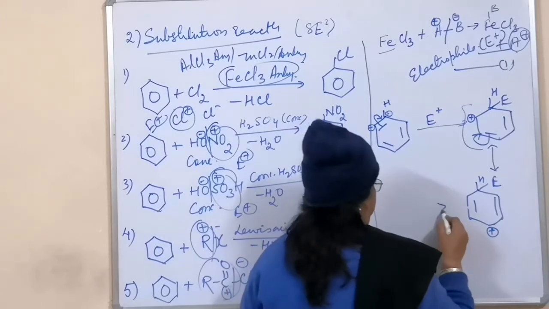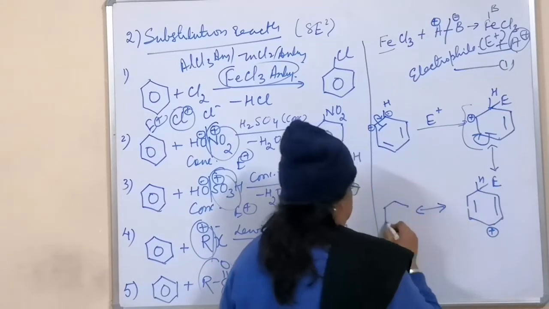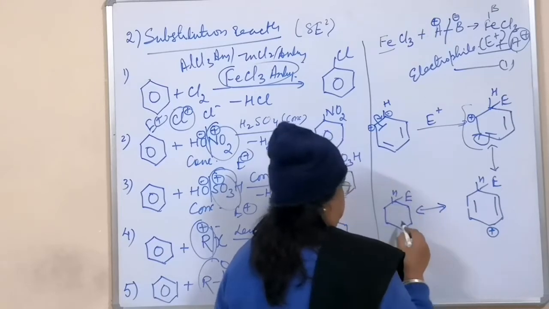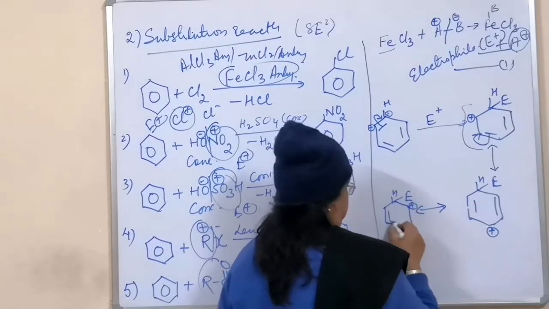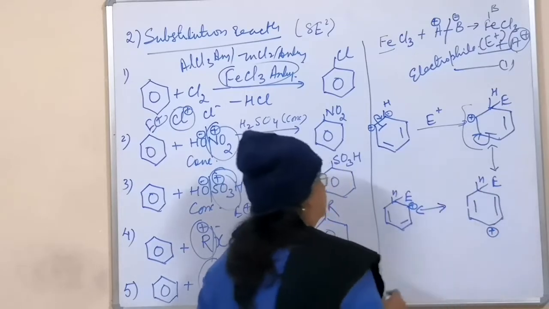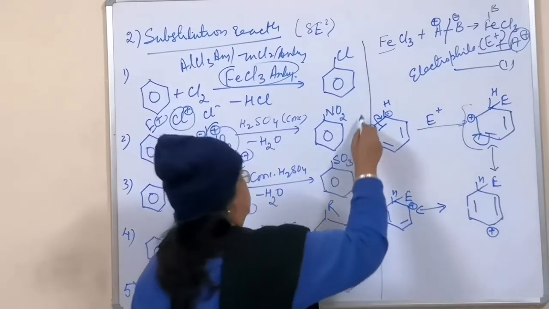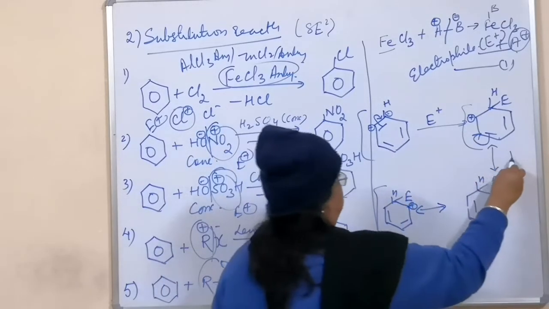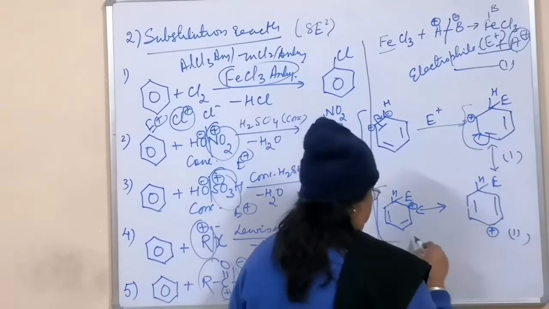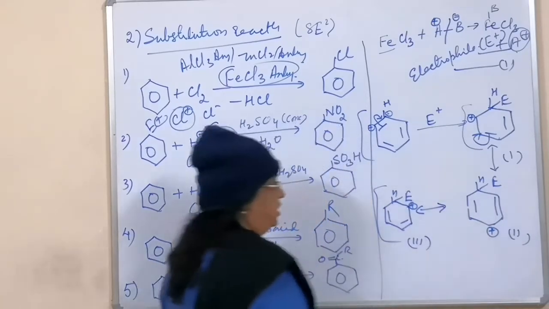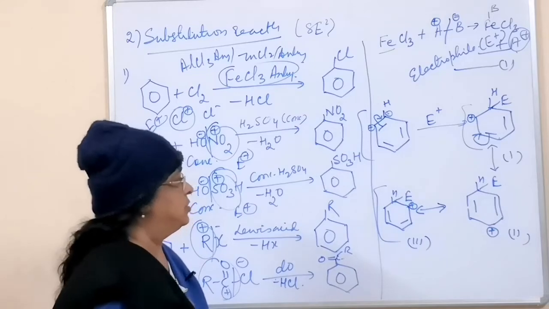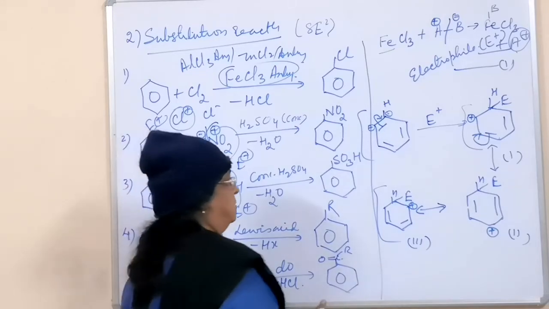One more structure can be there. H and E will remain as they are, and the plus charge will be here. So these 3 are resonating structures of benzene when the electrophile has attacked it. So resonance structure 1, resonance structure 2, and resonance structure 3, and just today you have seen that none of the resonance or canonical structures are the true structures, and the true structure is the intermediate.